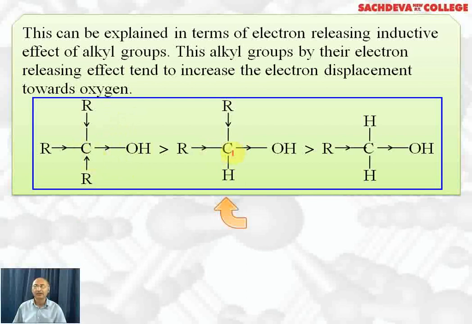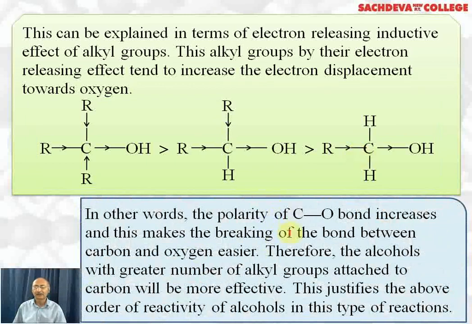Here, a secondary carbocation is formed, which is less reactive than tertiary, and reacts with the halide ion to form alkyl halide. Primary alcohol will form the least stable carbocation, so will form alkyl halide least easily. In other words, the polarity of the C-O bond increases and this makes the breaking of the bond between carbon and oxygen easier. Therefore, the alcohols with a greater number of alkyl groups attached to the carbon will be most reactive. This justifies the above order of reactivity of alcohols in this type of reaction.